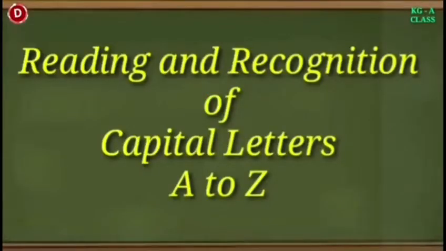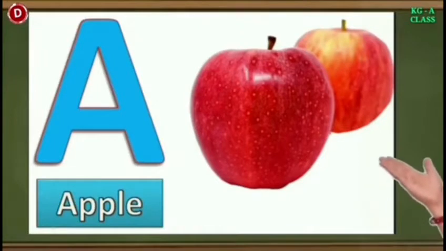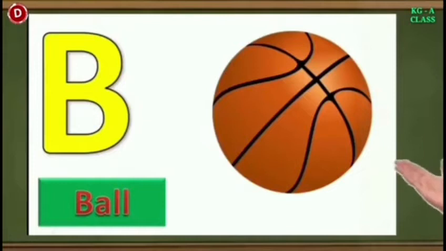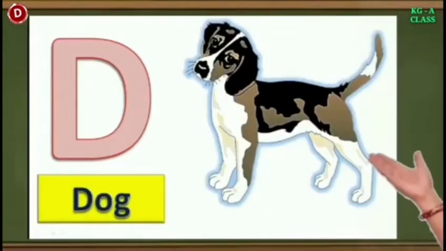Children, now let's learn and recognize capital letters A to Z with pictures. So let's start, children. You also speak with me. Now look here, children. This is capital A. A for apple. Now comes B. B for ball. Now comes C. C for cat. Meow. The next letter is D. This is capital D and D for dog.